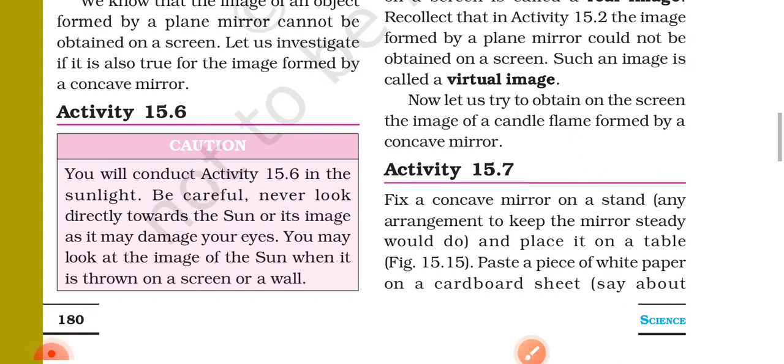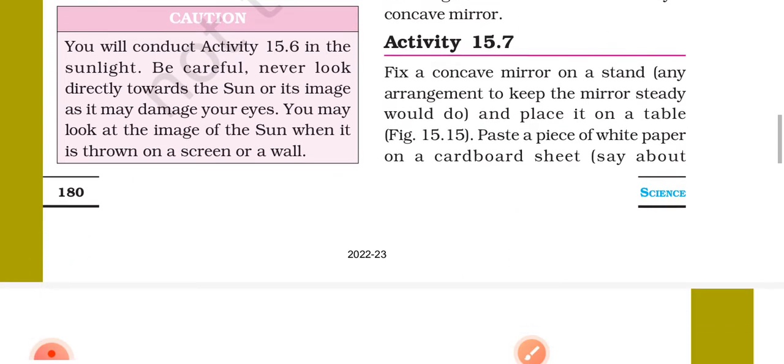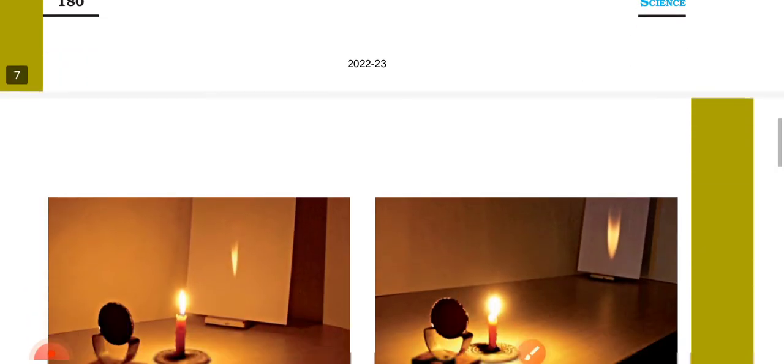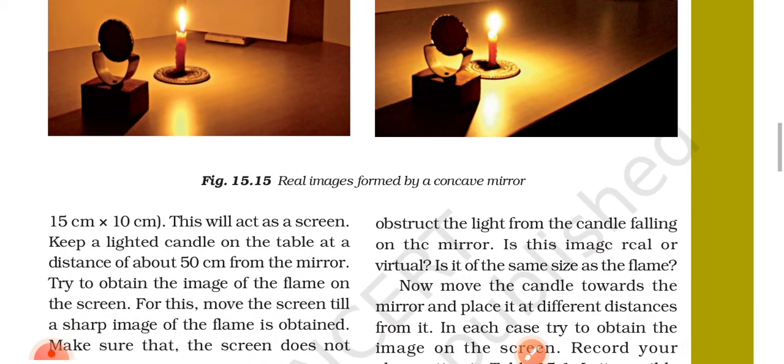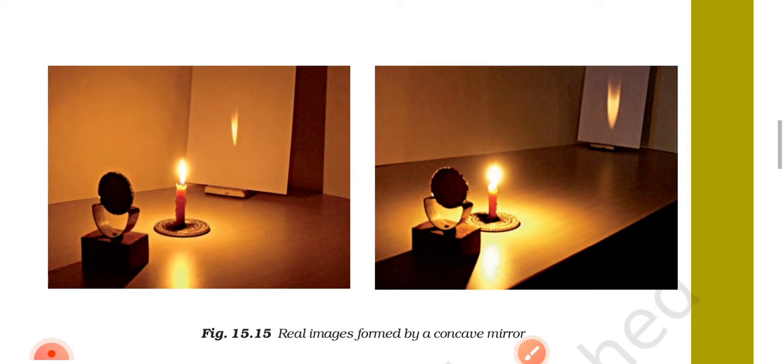Now, let us try to obtain on the screen the image of the candle flame formed by a concave mirror. Activity 15.7 Fix a concave mirror on a stand. Any arrangement to keep the mirror steady would do, and place it on a table. Figure 15.15 Paste a piece of white paper on a cardboard sheet, say about 15 cm by 10 cm. This will act as a screen. Keep a lighted candle on the table at a distance of about 50 cm from the mirror. Figure 15.15 Real image formed by a concave mirror.